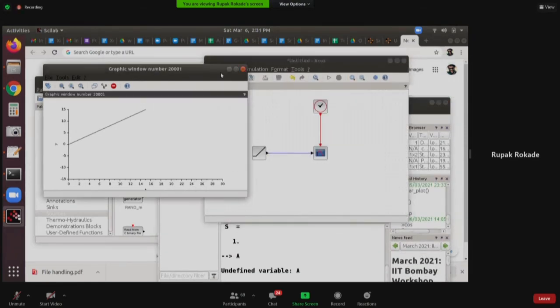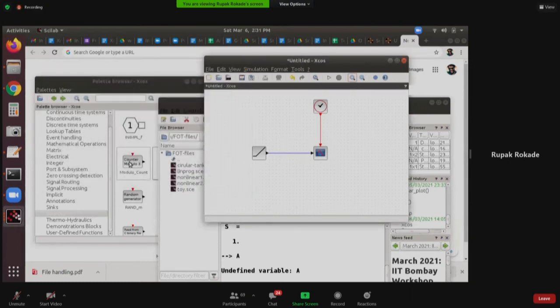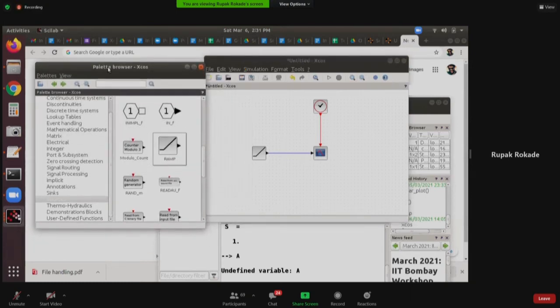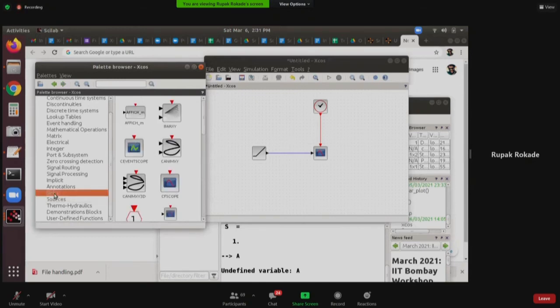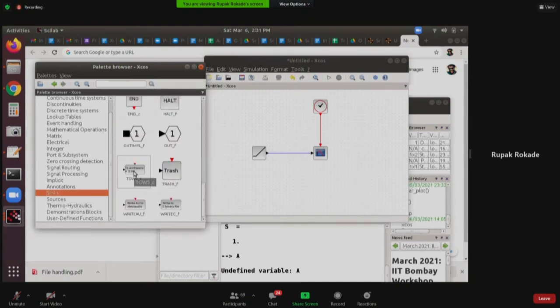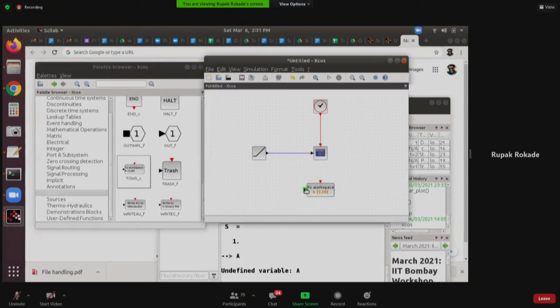So I'll close this plot window. I'll come back to the palette browser, and I want to carry some data out. So I will go inside the sink section, and I will use the To Workspace block. I'll connect this.